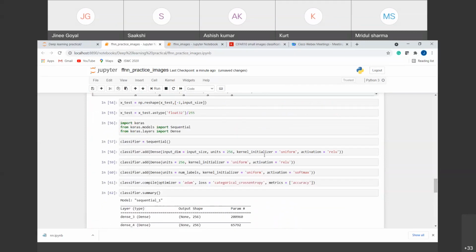So let's try with 128 neurons. Suppose we have 128 neurons here, and 128 neurons here. We have to run this again. We have a sequential model. We added the dense layer with 128 neurons. We added again a hidden layer with 128 neurons.